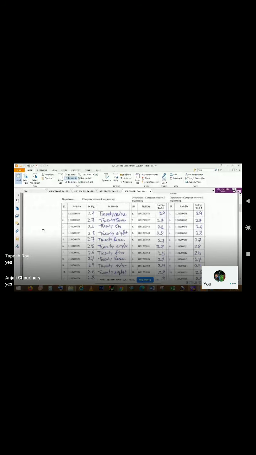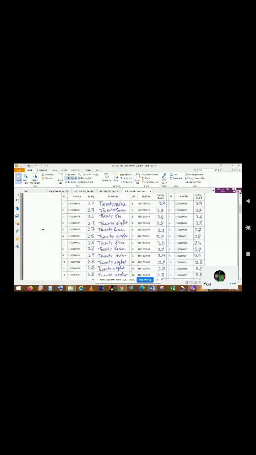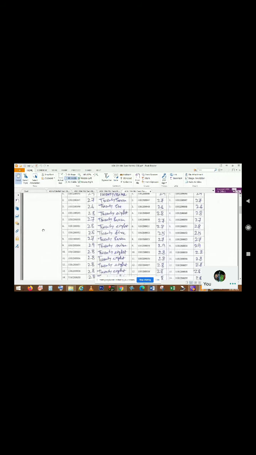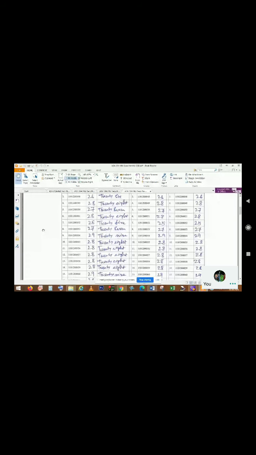Roll number 46, 29. Roll number 47, 27. Roll number 48, 26. Roll number 49, 28. Roll number 50, 27. Roll number 51, 28. Roll number 52, 25. Roll number 53, 27. Roll number 54, 29.